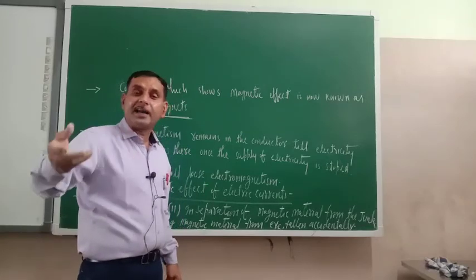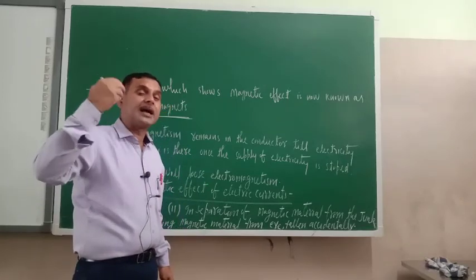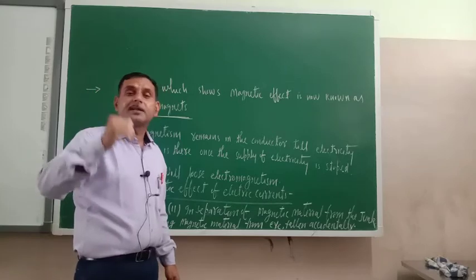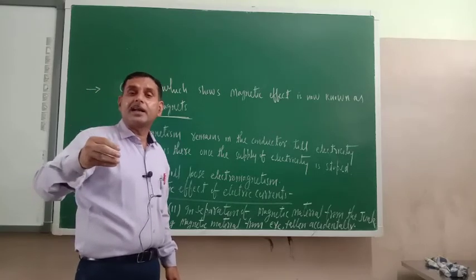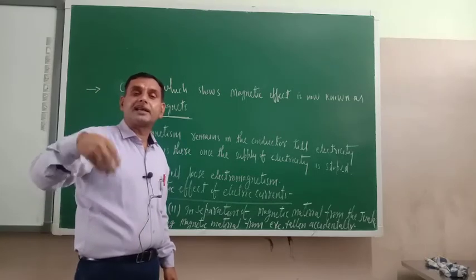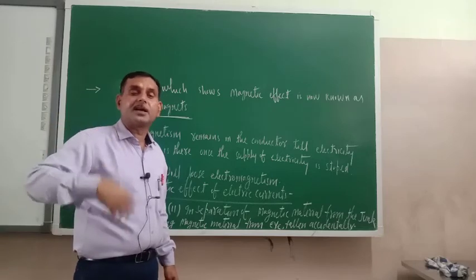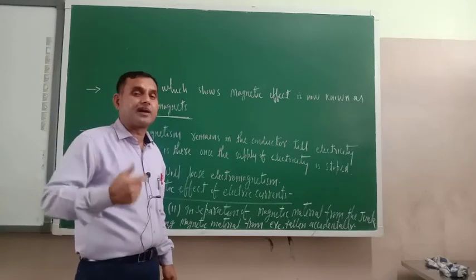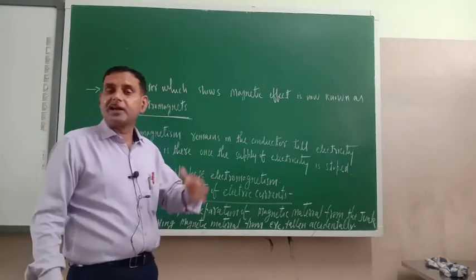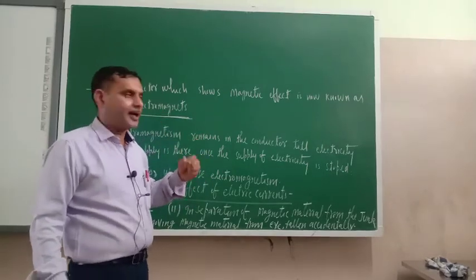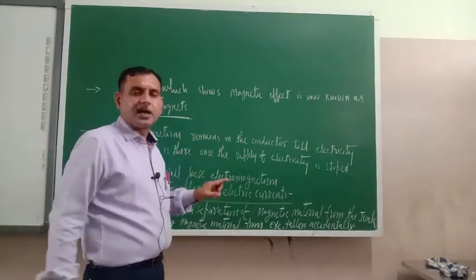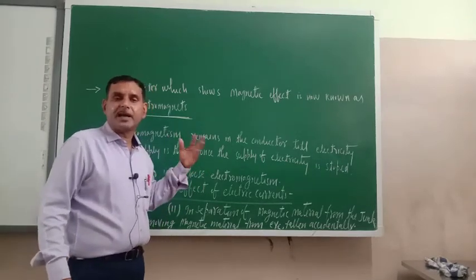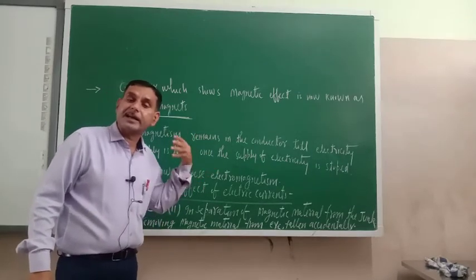Means electromagnetism has developed in the iron nail, but remember that it is temporary. Until you supply the electricity, it will remain there. Once you stop the supply of electricity, the electromagnetism will be lost. So this is all about electromagnetism, or the magnetic effect of electric current.